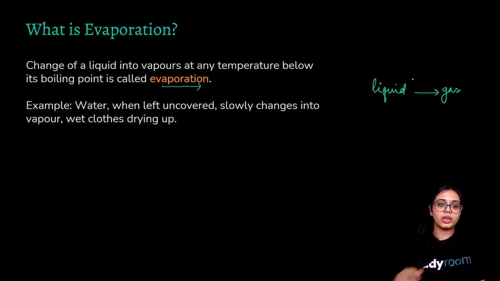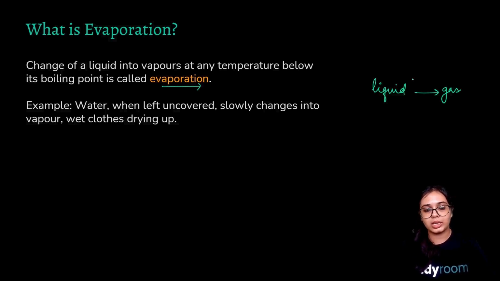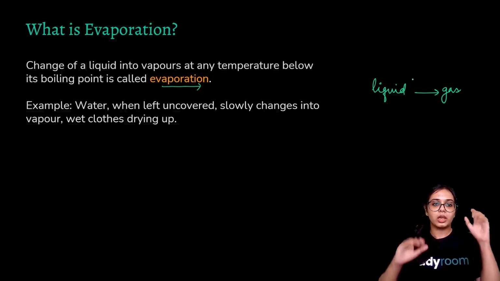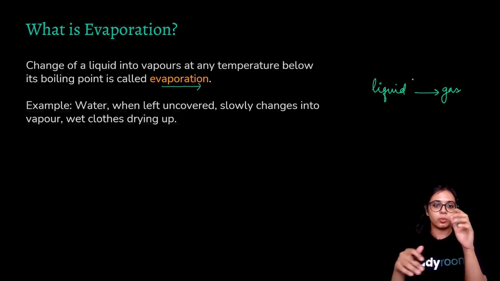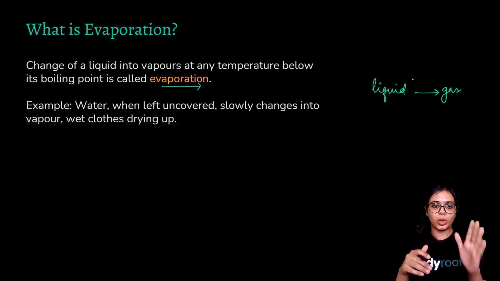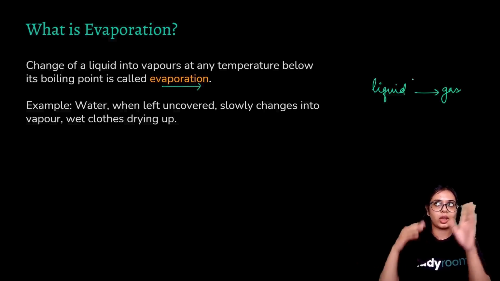Example: water when left uncovered slowly changes into vapor, and wet clothes drying up. The easiest example to follow is when you wash your clothes and hang them. You're letting that wet cloth dry in the air, under the sun.